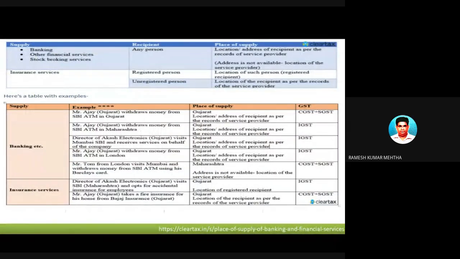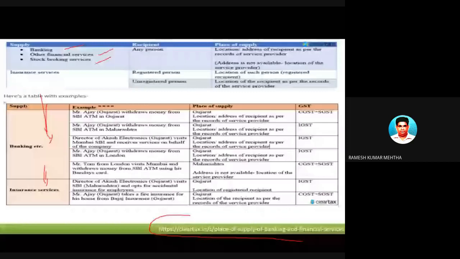Now look at this particular slide of the PPT. This slide is very important, and these are some examples related to banking services, financial services, and stockbroking services. Just read these examples on your own for 2 minutes, and we will discuss. This information has been taken from a website called cleartax.in.